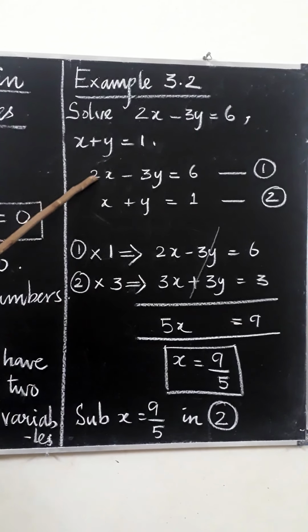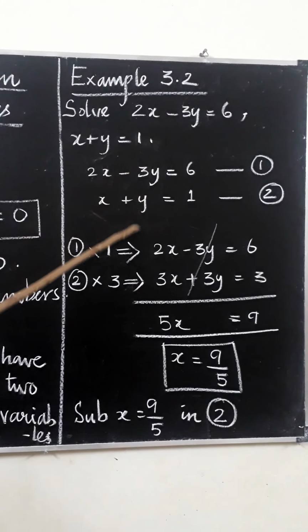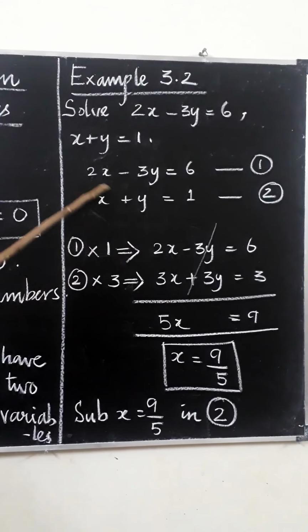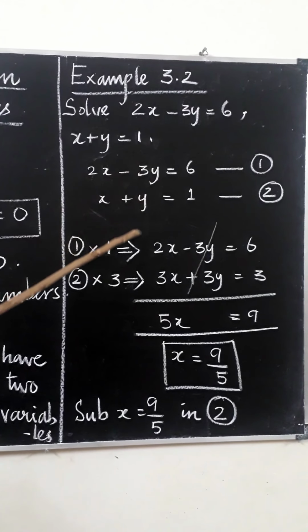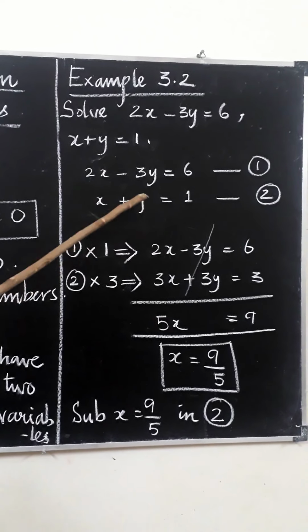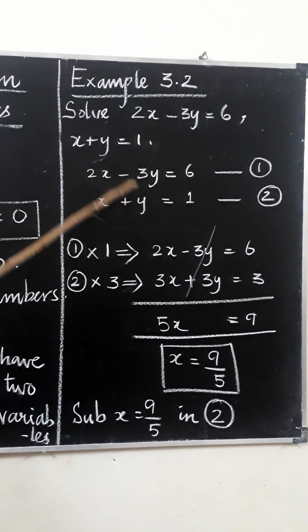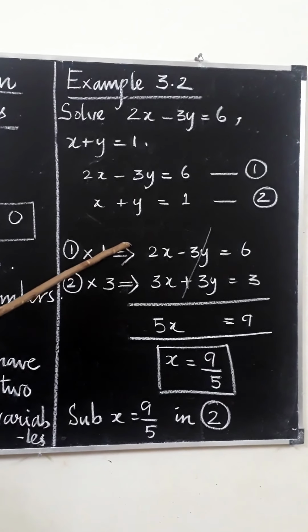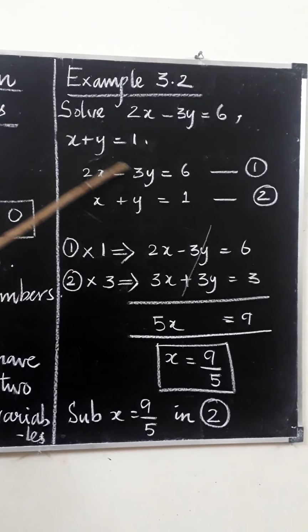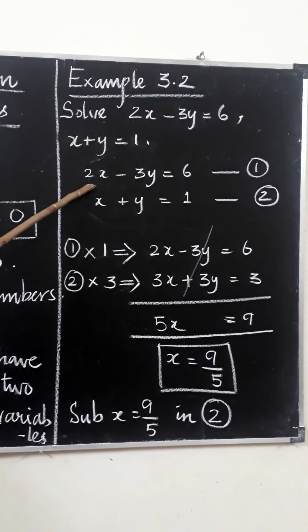Eliminating means, among the two variables, we have to eliminate one of the variables. Which variable should be selected? Usually select the variable which has the same coefficient. You know what is the coefficient of a variable? The number given before the variable is known as the coefficient.